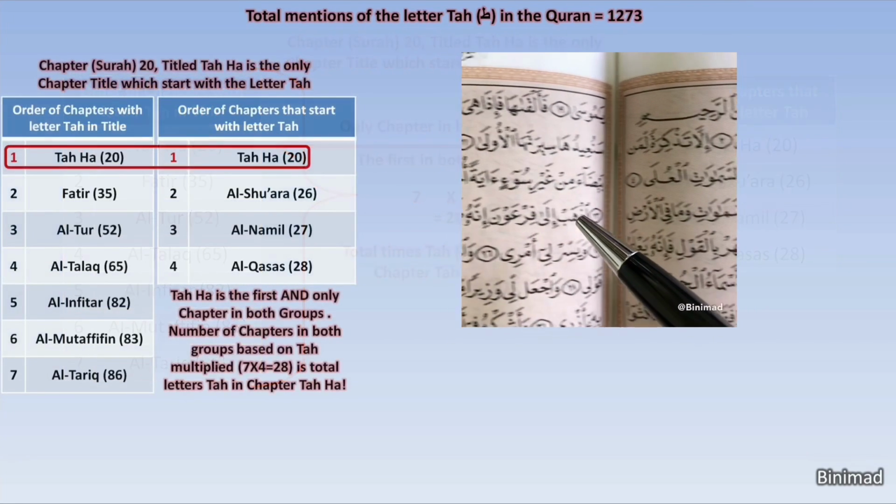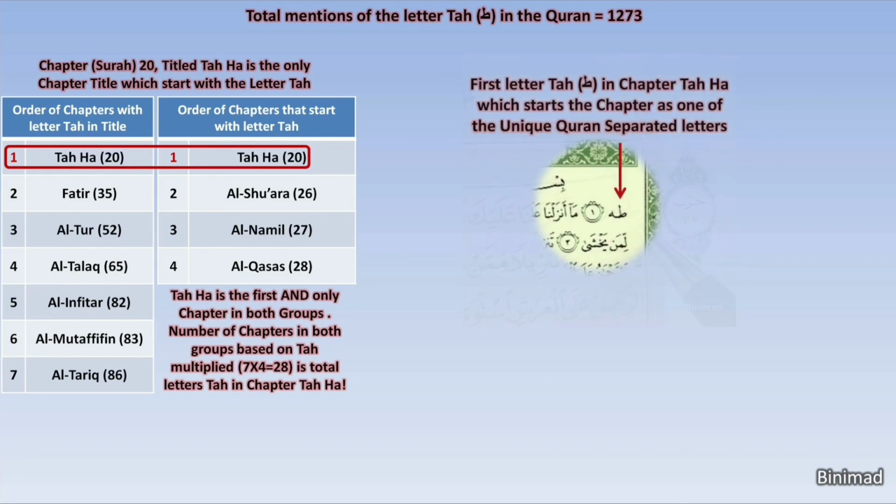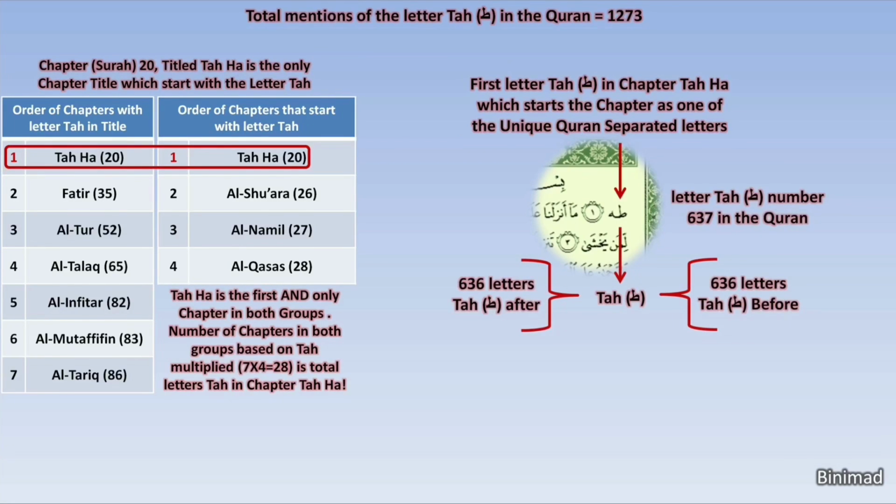The shocking surprise is that this letter Ta at the start of chapter Taha, which had already clearly been highlighted, lies exactly in the center of all 1,273 appearances of the letter Ta in the Quran. Yes, that's correct. There are exactly 636 letters Ta before it and 636 letters Ta after it in the entire Quran. And of course, 636 plus 1 plus 636 equals 1,273.